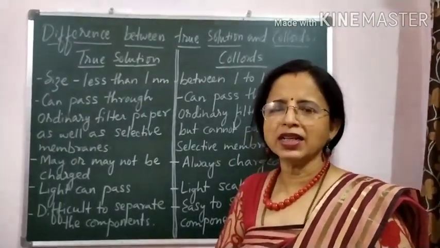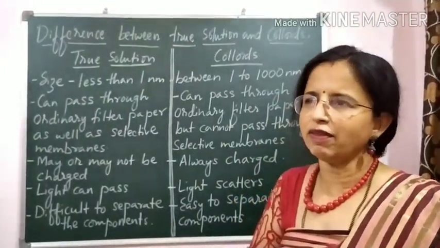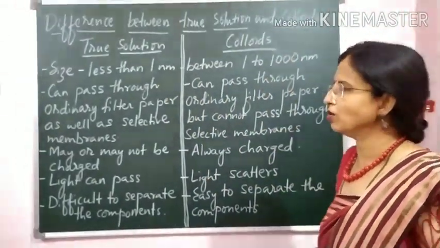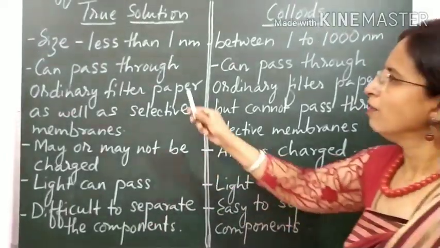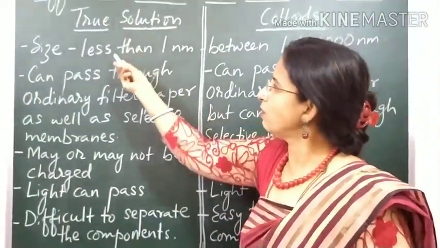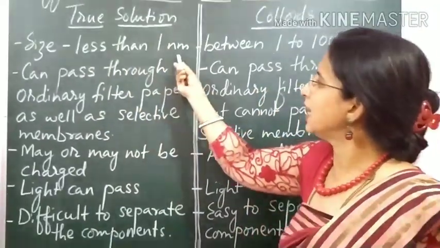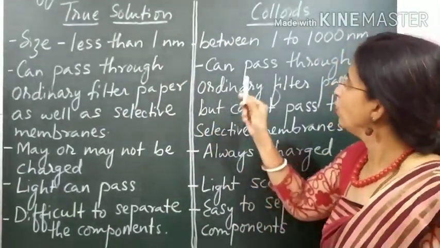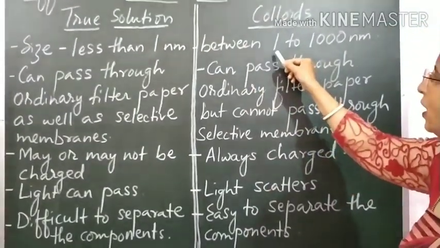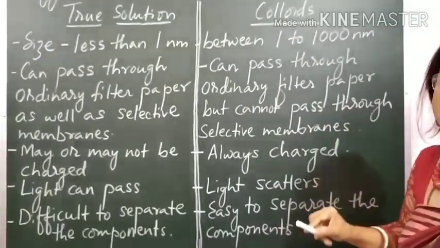But in the syllabus, we only deal with the difference between true solution and colloidal solution. So what are the differences? First, the size. The size of the particle in a true solution is less than 1 nanometer, whereas in colloids it is between 1 to 1000 nanometer.